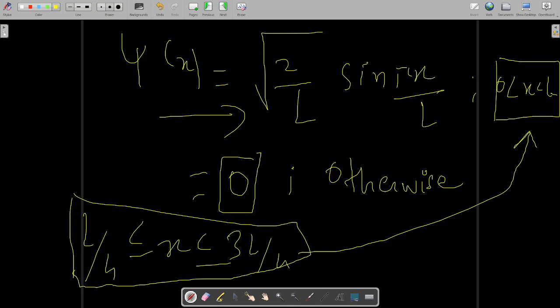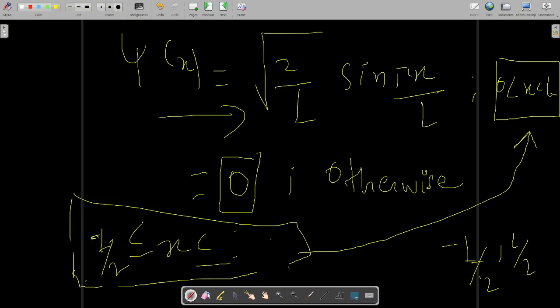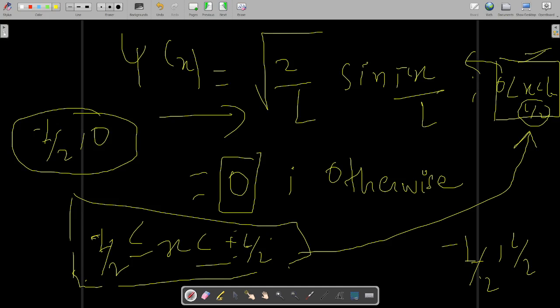But what if the limit is minus L by 2 to plus L by 2, instead of L by 4 to 3L by 4? Then what will happen in that case? The 0 to plus L by 2 part will open with this, and below 0, that is minus L by 2 to 0, this term will simply open with 0. So that term will vanish, and only 0 to L by 2 will be taken into consideration, because the wave function for minus L by 2 to 0 has turned out to be 0.